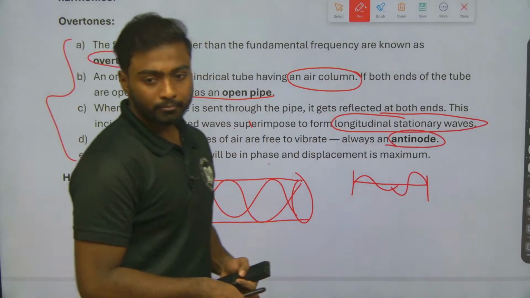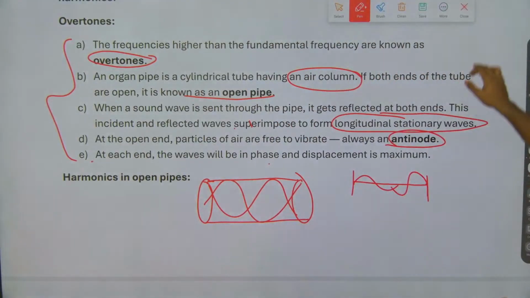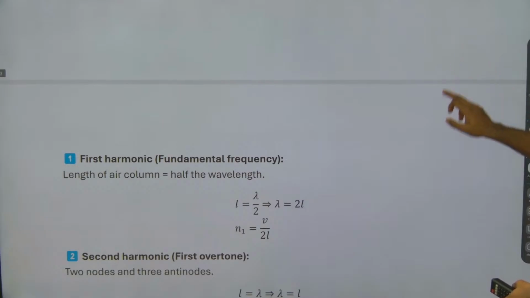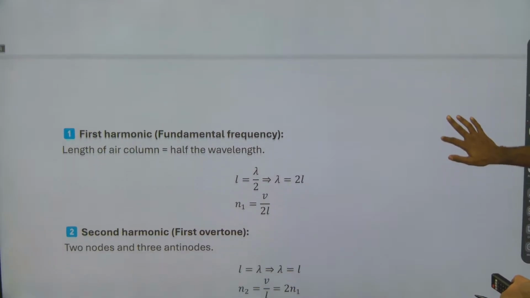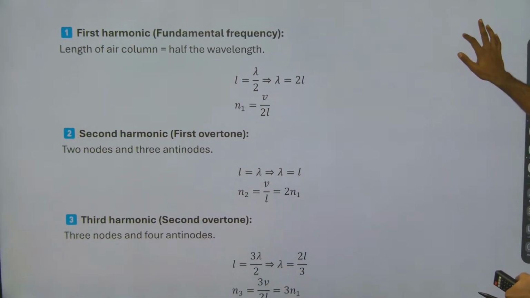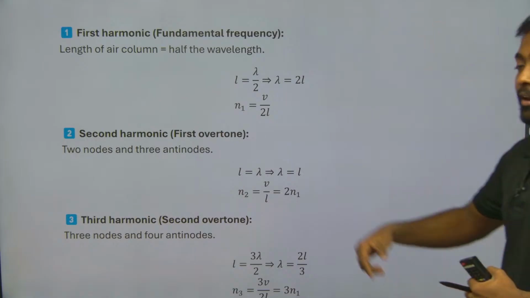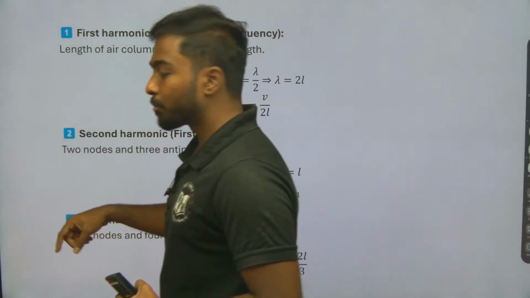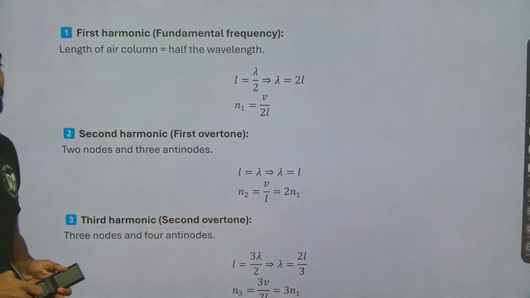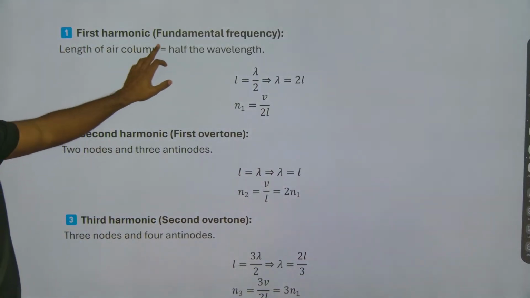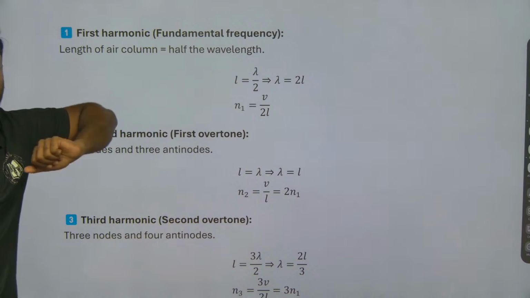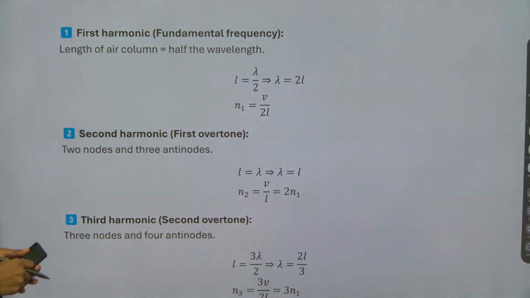So, harmonics in open pipes. First harmonic is the fundamental frequency. Second harmonic, first overtone. Third harmonic, second overtone. The length of the air column will be equal to half of the wavelength, so L equals lambda by 2.